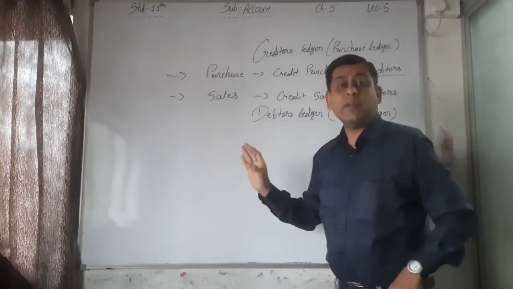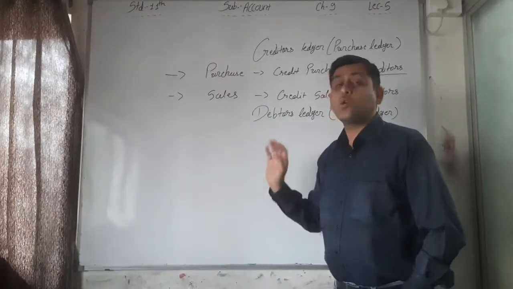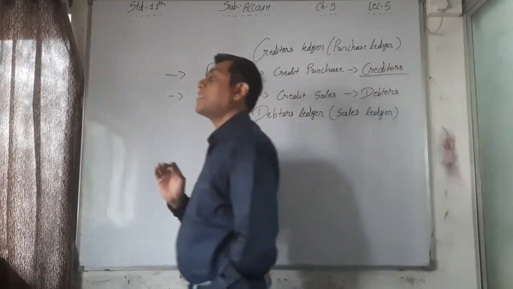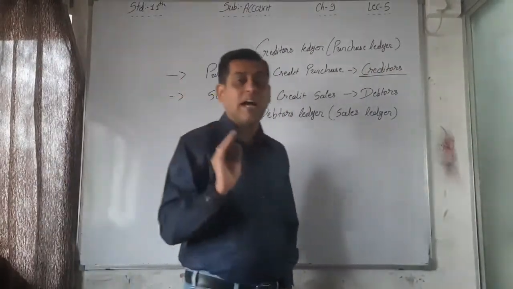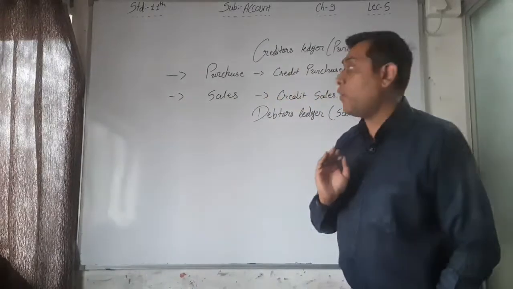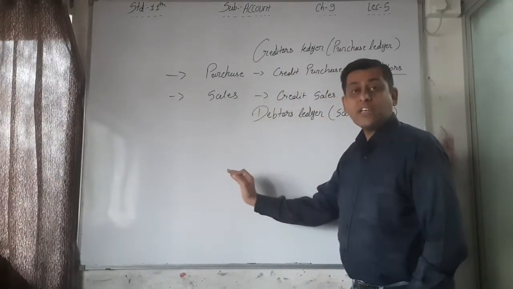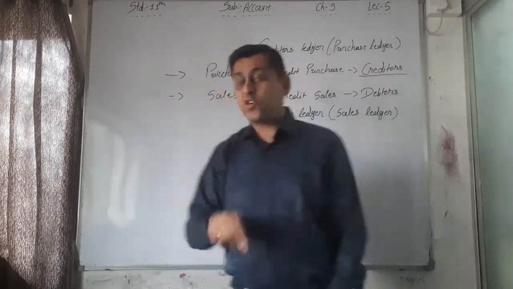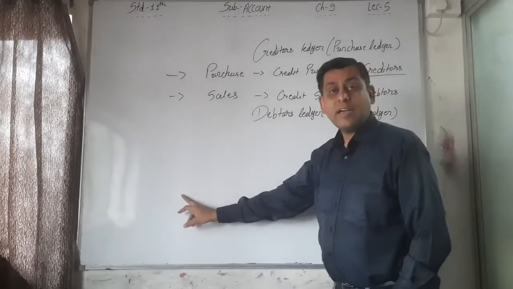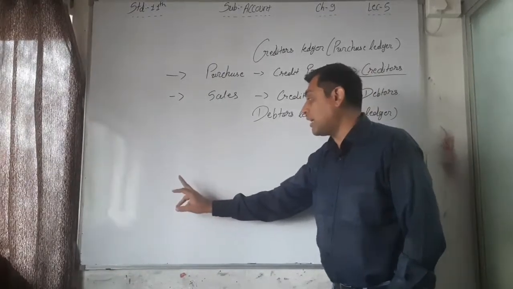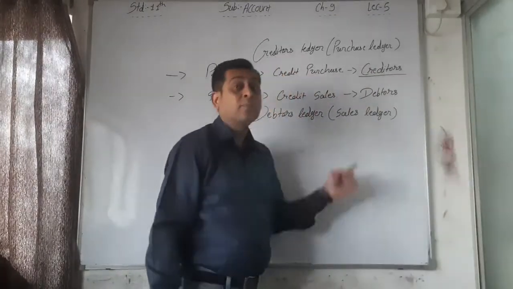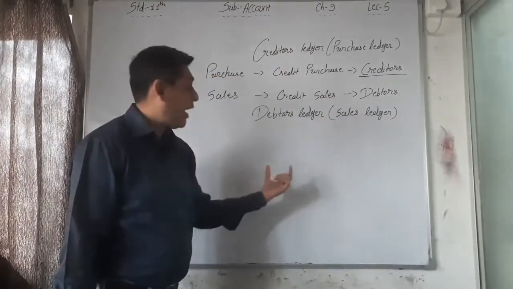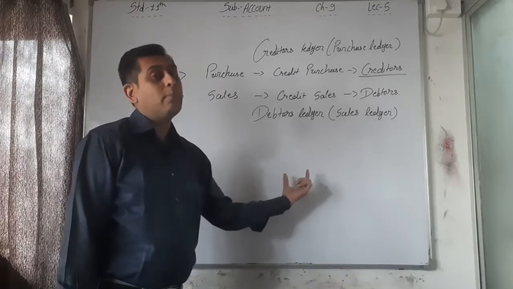First of all, make the total of the debit side of the cash account in each and every cash book. The debit side of cash is always high. I told you at that time, while we were doing the cash book, the debit side cash column total is always high. First of all, make the total on the debit side, write down that highest total on both sides, that is on the debit side as well as on the credit side. Now subtract all the credit side items from the total and find out the difference, that is called balance.